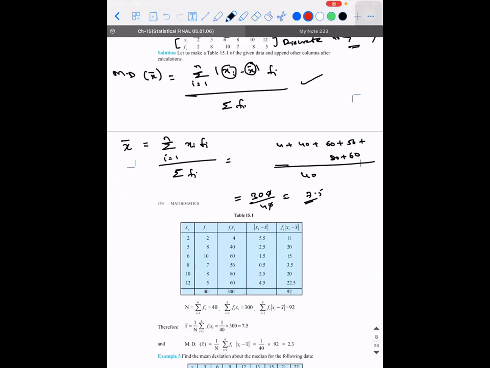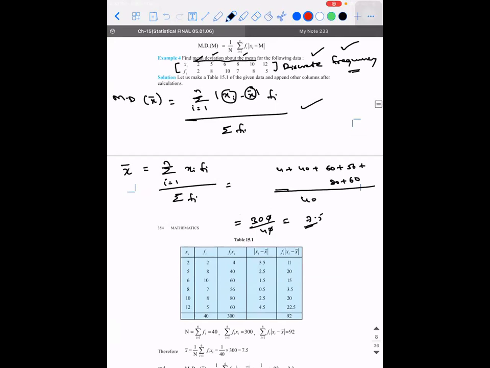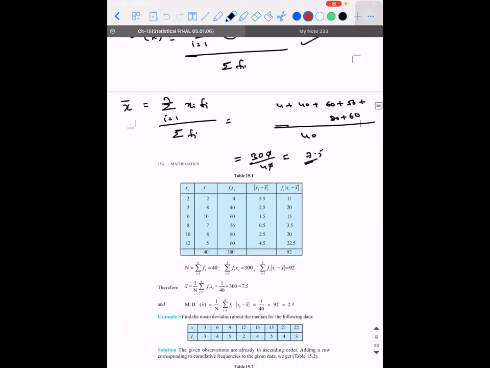So what you can do is, to simplify things, write all these data in a vertical column. The first column will be xi, the second column will be fi, the third column will be fi into xi. If you write 4, 40, 60, 56, 80, 60, everything will come in that column, so that it is easy for you to calculate the sum at the bottom. So the sum will come out as 300 and the sum of fi will come out as 40. Then what else do I need?